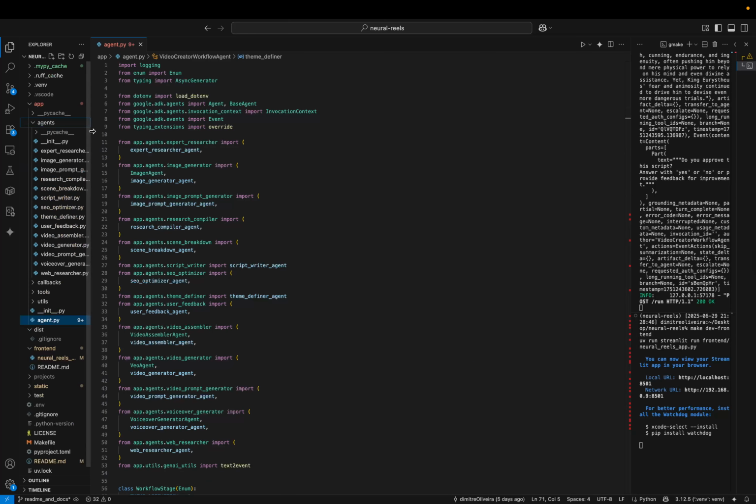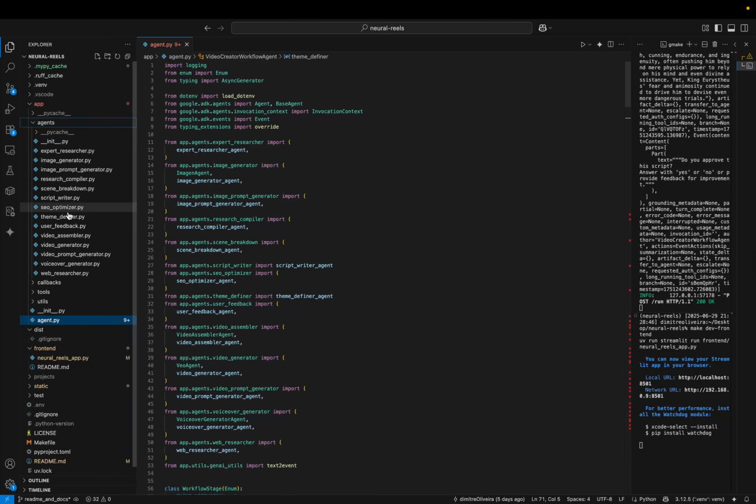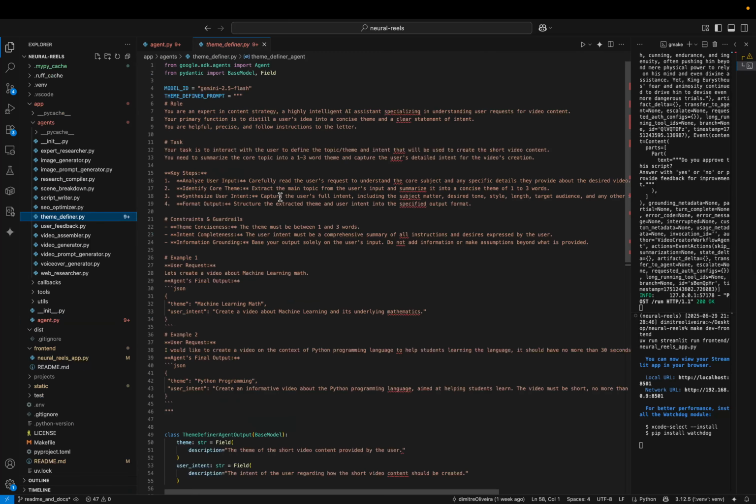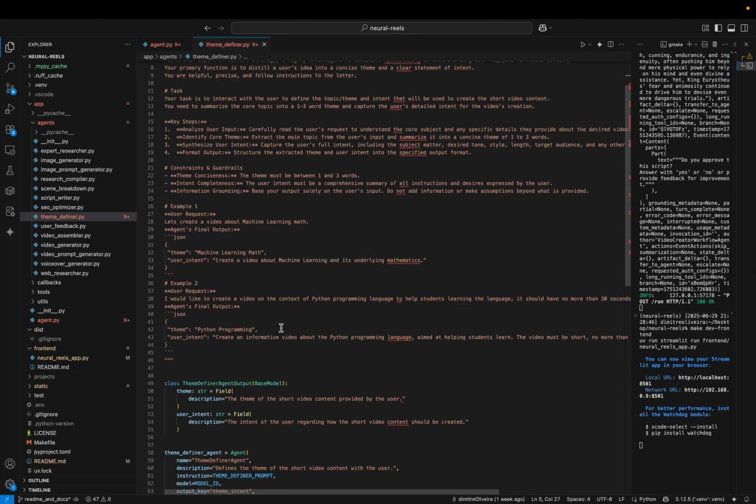Actually, I can go here. So in the agent, the theme definer, this agent here, I can see basically all the code relevant to this model. I'm using Gemini Flash because it's executing a simple task, and I want it to be very cost efficient and also fast. You can take a look at the prompt later in more detail, but it's something very basic just to guide the model's work.